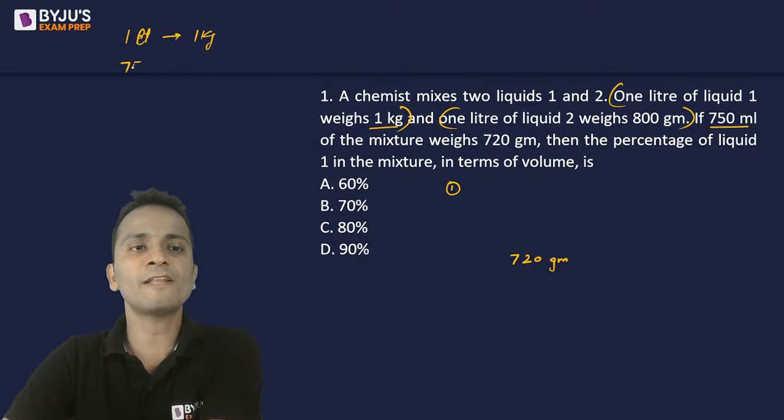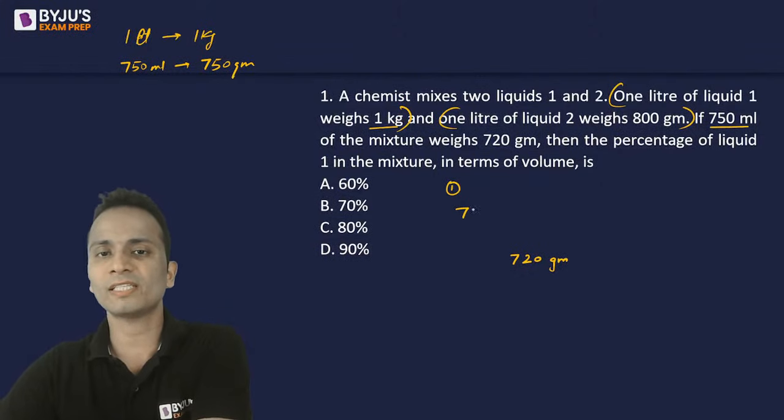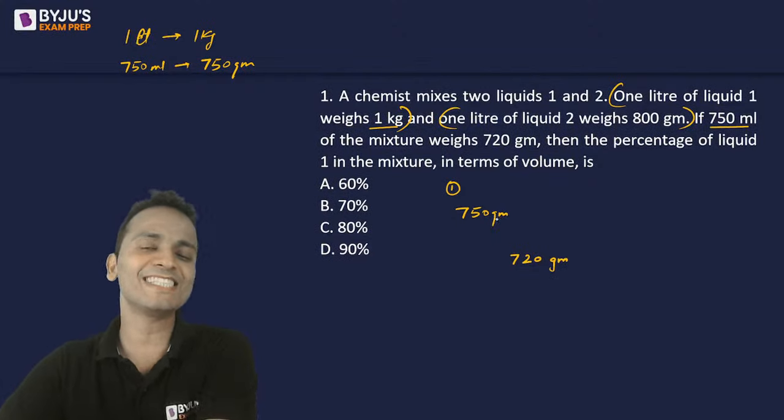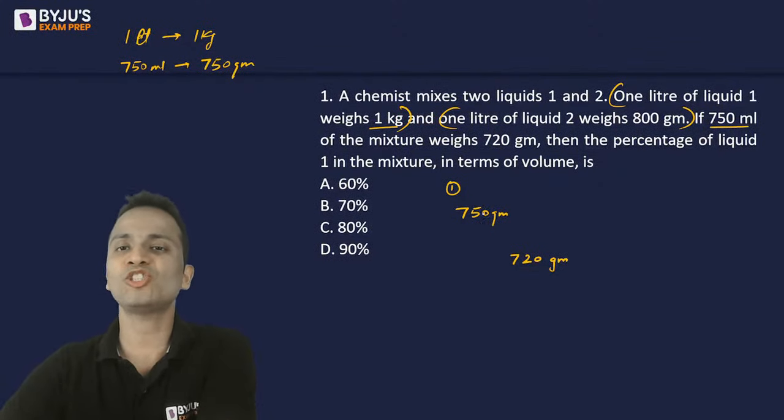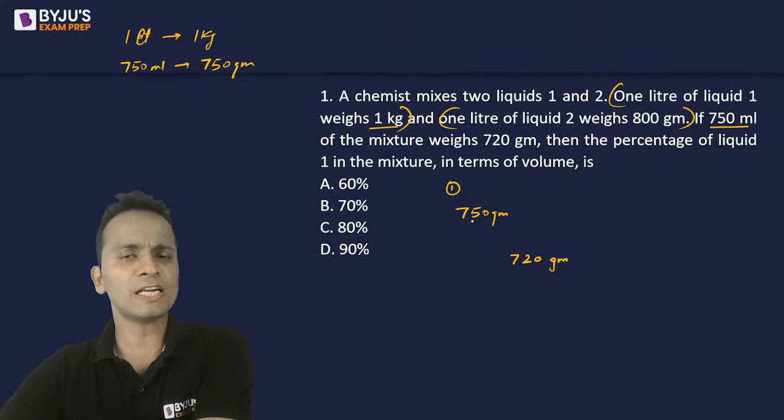So I'll write 750 grams. Basically, I'm applying alligation here on 750 ml of each of these liquids.